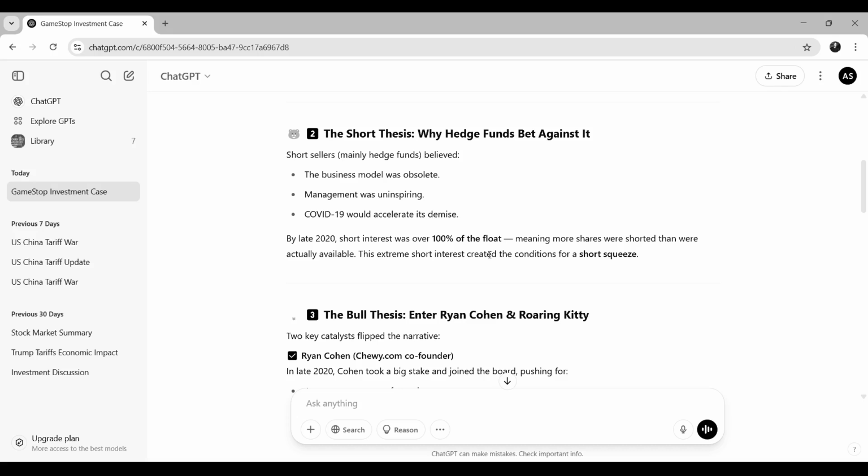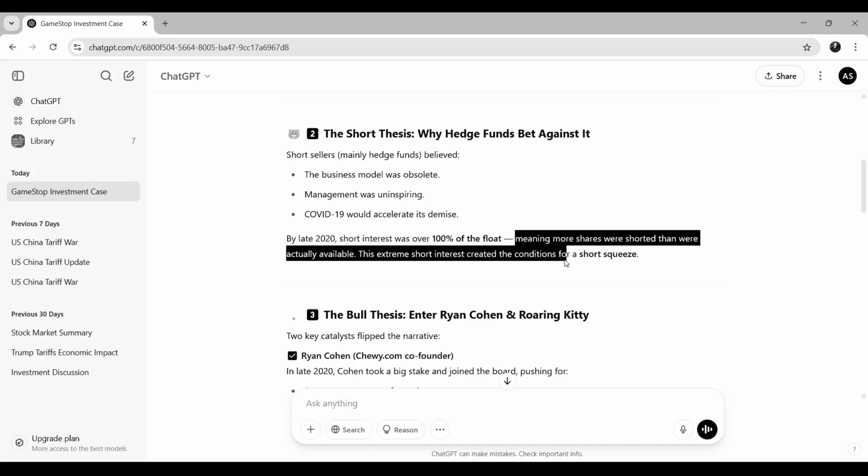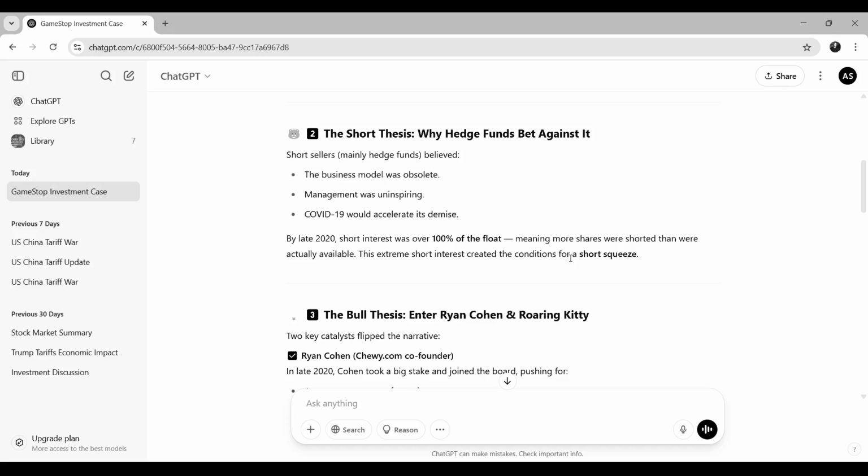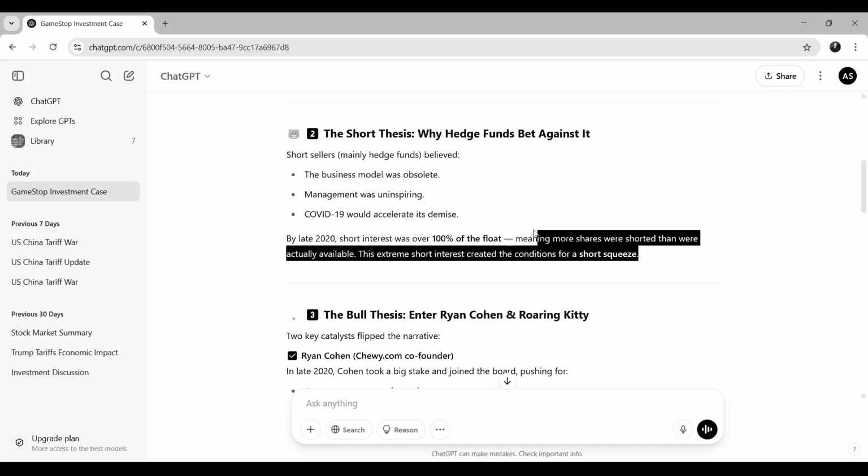If the price goes up, and let's say one hedge fund is selling, hedge funds buy and sell in large quantities. So if they start buying stocks again, then the other hedge funds need to buy as well. This will create a short squeeze. If the stocks are shorted more than are actually available, that can be problematic.